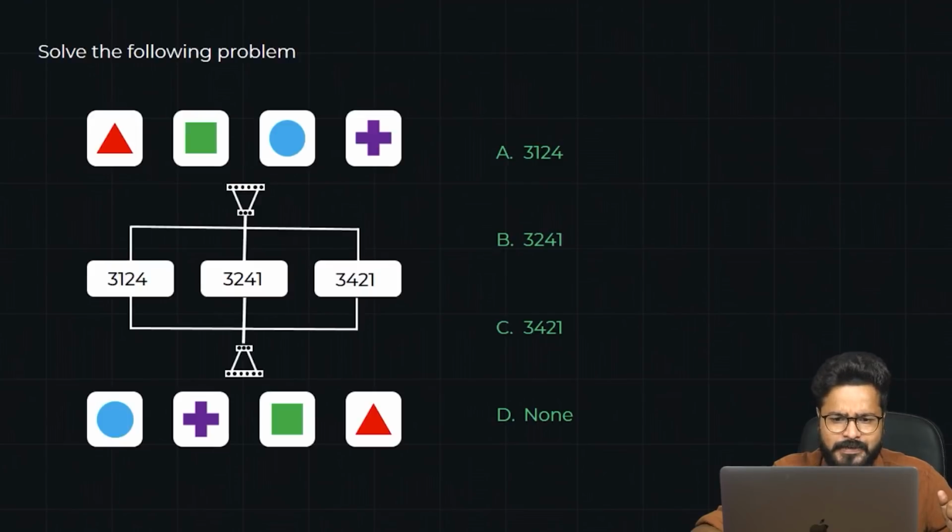Let me not waste much time here. So let us start with our first question. Now let me give you a fair enough idea about Capgemini. So guys, Capgemini's pattern is totally new, right? They changed their hiring pattern last year. They introduced things like game-based aptitude. They introduced things like behavioral competency profiling.